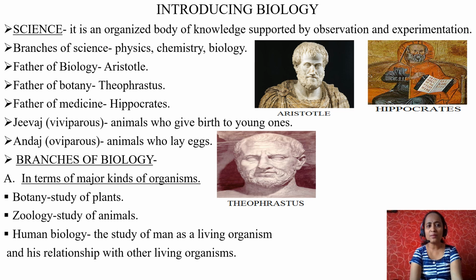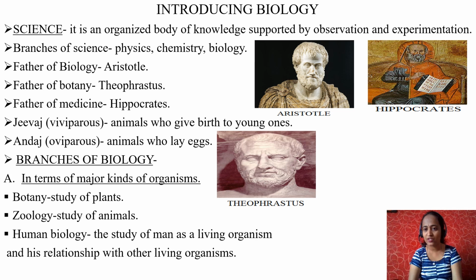Now, what are the branches of biology? Let us see the branches of biology in terms of major kinds of organisms. Botany, as I told you already, is the study of plants. Zoology, study of animals. Human biology, the study of man as a living organism and his relationship with his surrounding environment.